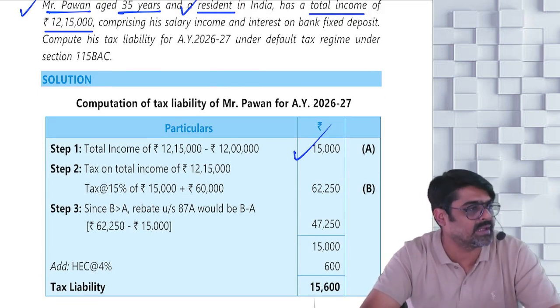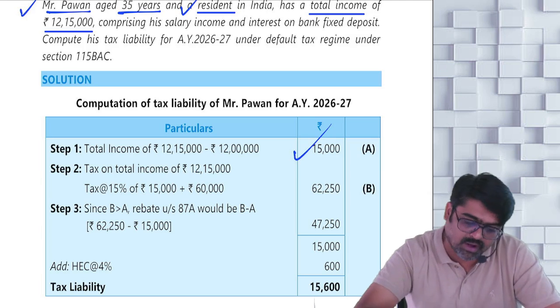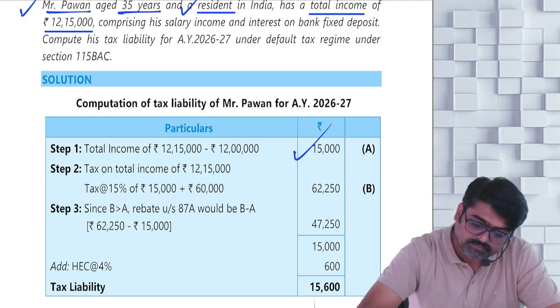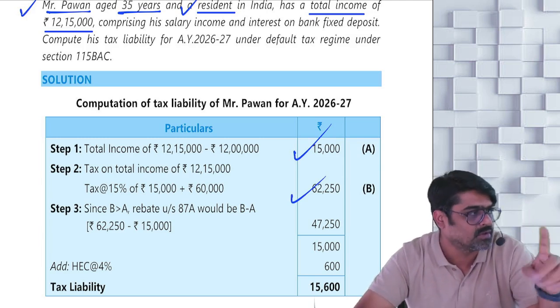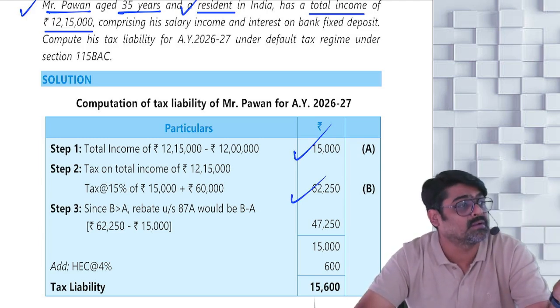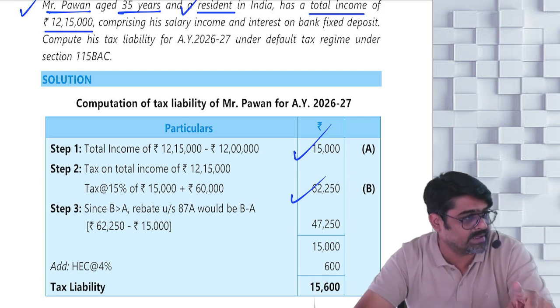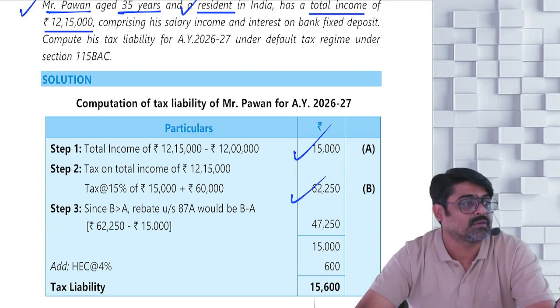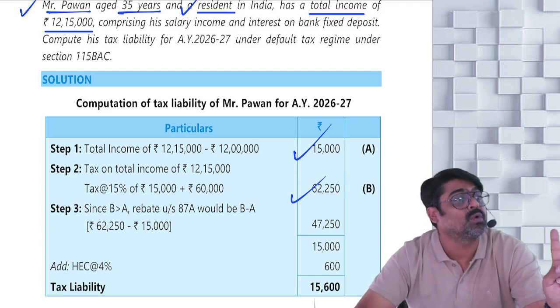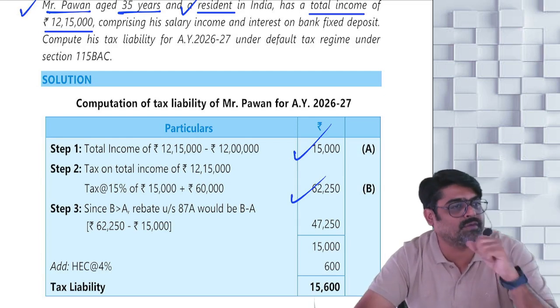And if you calculate the tax on 12 lakh 15,000, it will be 62,250. How will you calculate? First 4 lakhs, no tax. 4 lakh to 8 lakh, 5% will be 20,000. 8 lakh to 12 lakh, 10%, it will be 40,000. And plus 15,000 into 15%. 15,000 into 15% will be how much?